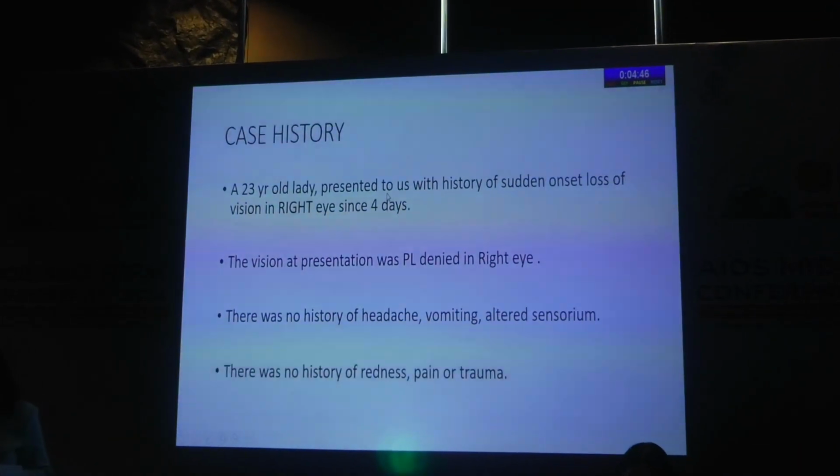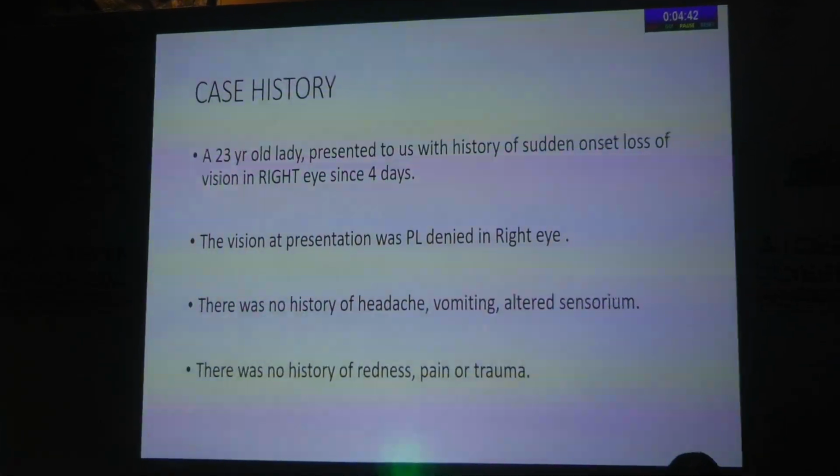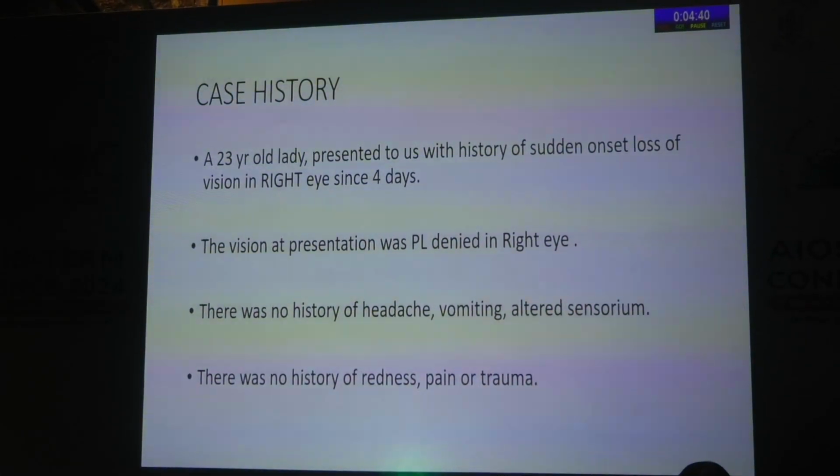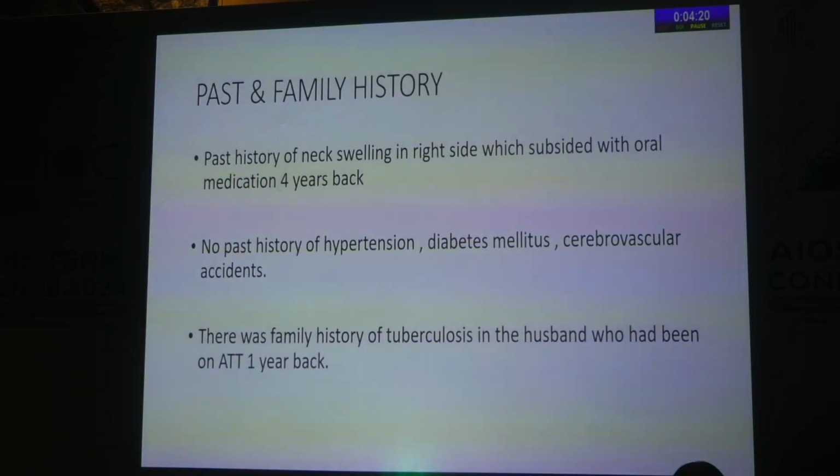A 23-year-old lady presented to us with history of sudden onset diminution of vision in the right eye since 4 days. The vision at presentation was PL denied in the right eye. There was no history of headache, vomiting or altered sensorium. There's no history of redness, pain or trauma. There was history of malaise for 15 days with progressively increasing painful swelling over the right neck. Other than that, she did not have any significant positive history.